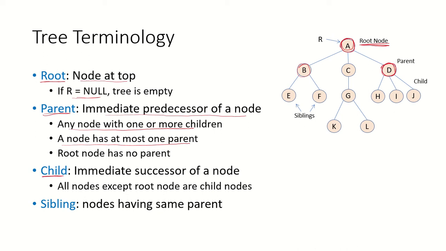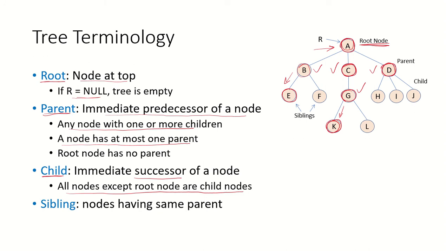What is the child? Child is the immediate successor of a node. So if we talk about node C, then the child of C is node G. So G is the child of node C. K is the child of node G. E is a child of node B. B, C and D all are children of node A. So all nodes except the root node are child nodes.